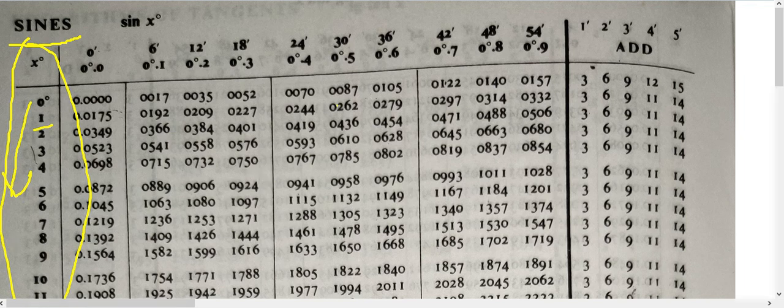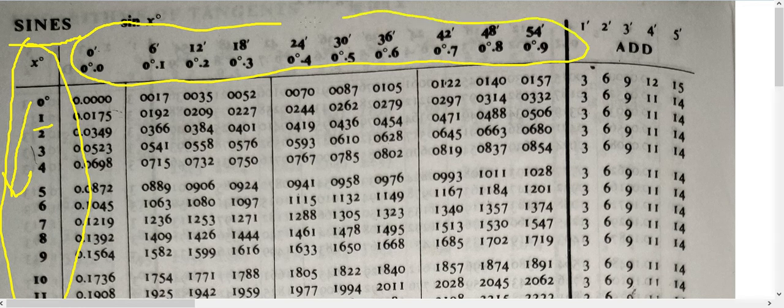Now the second thing that you have which is of significance is minutes. Now you know that 60 minutes makes a degree. You have learned in geography that 60 minutes makes a degree. Now on the top row here, as you can see, these are minutes. This is 0 minute, this is 6 minutes, 12 minutes, 18 minutes, 24 minutes, 30 minutes, 36 minutes, 42 minutes, 48 minutes and 54 minutes. So this is the second component of this table.